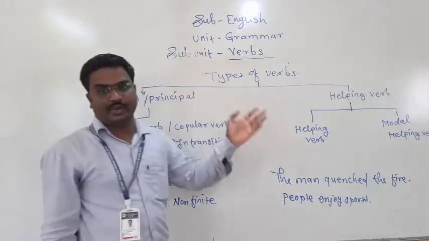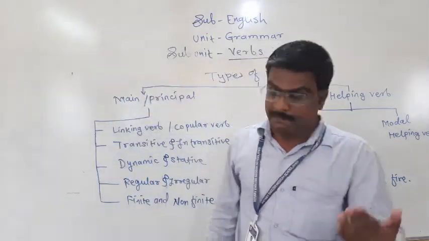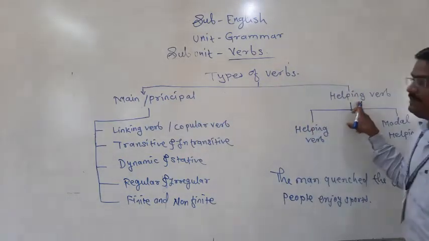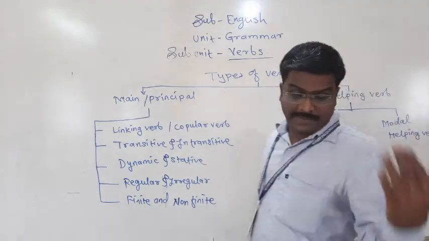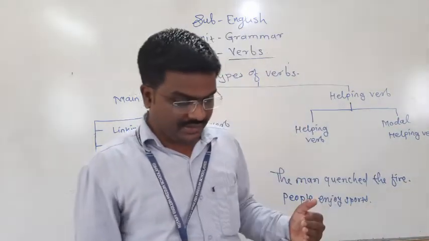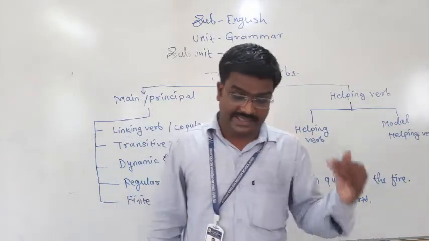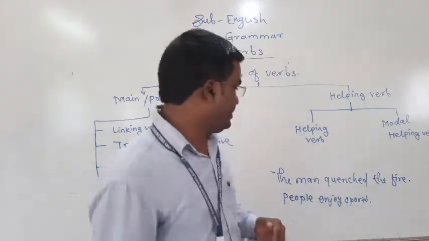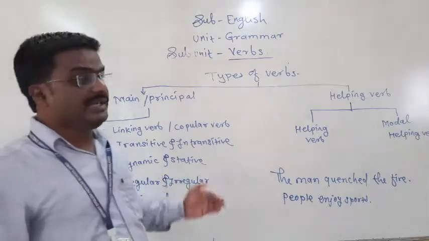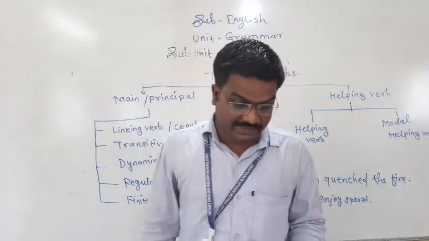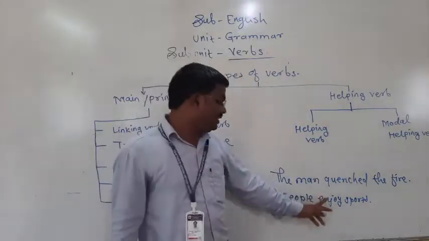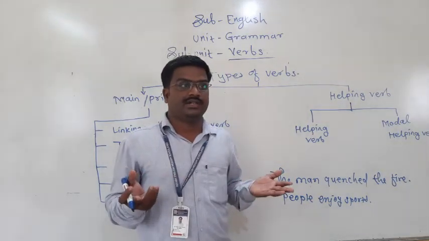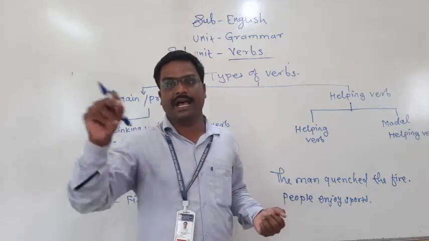Verb means what? I told you different types of verbs are there: main verb, or we may say principal verb, as well as helping verb. These are two basic types of verb. Main verb is an important verb in the sentence that typically shows the action of the subject or the state of being of the subject. I told you it can stand alone, or we can use it with the helping verb also. For example, I am writing a letter.